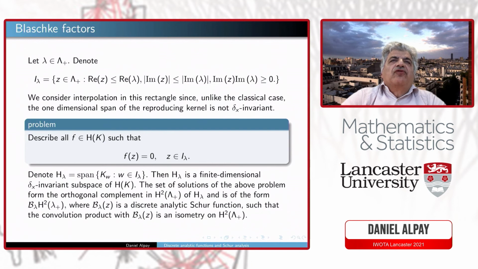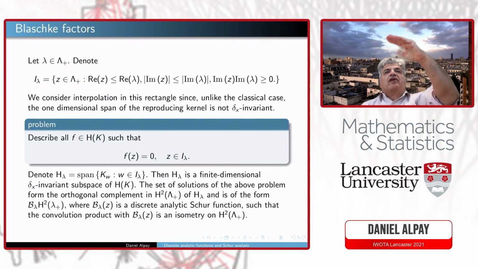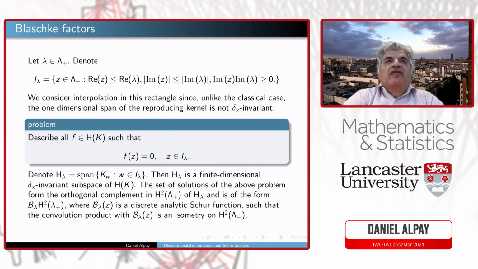So you look at the smallest rectangle. It will not be the same rectangle if the imaginary part of lambda is positive or negative, but you look at the smallest rectangle on the lattice which is defined by this lambda. And the interpolation problem can be solved when we view all the values to be equal to 0 at all these points, and not only at the point lambda. So let me repeat, I lambda is the smallest rectangle which is defined on the lattice by the point lambda.